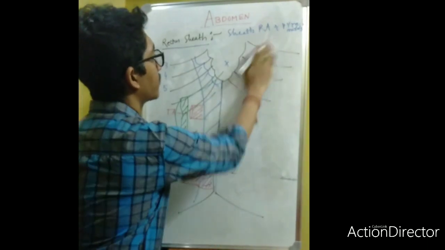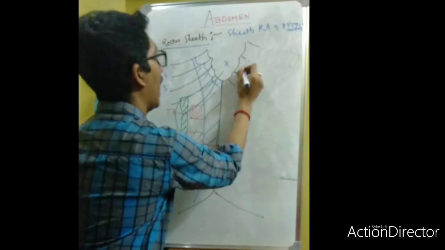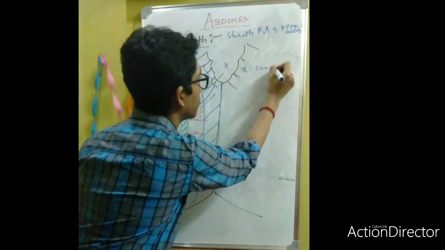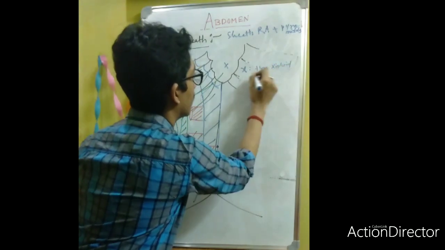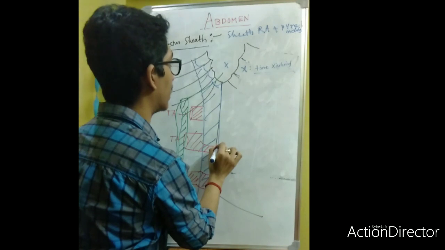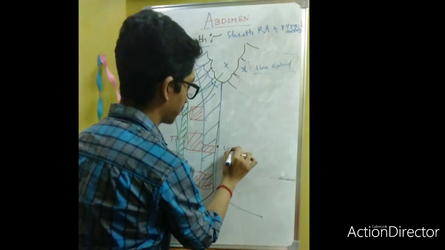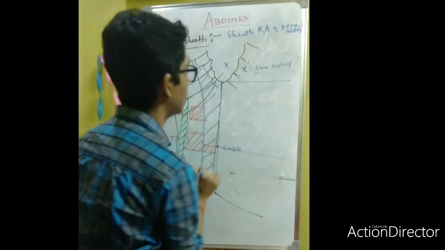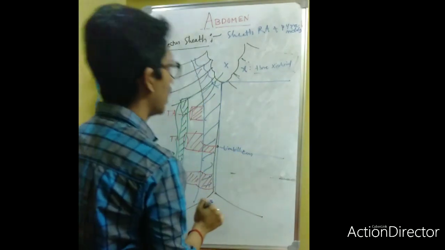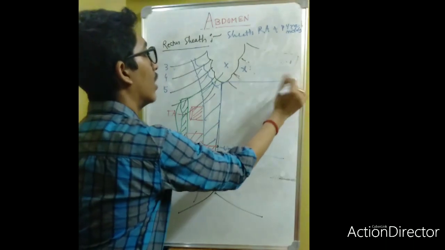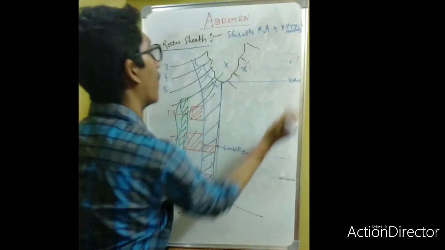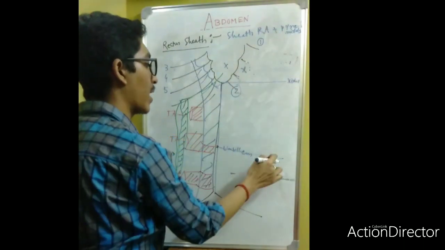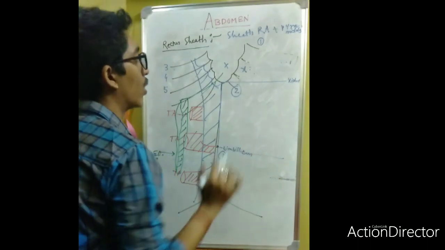Suppose this is the xiphoid process, and this is the umbilicus. Now one part will be above the xiphoid. One will be between the xiphoid and the umbilicus, and the third will be below the umbilicus.